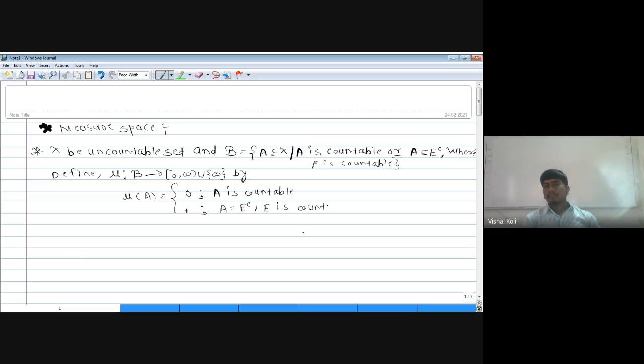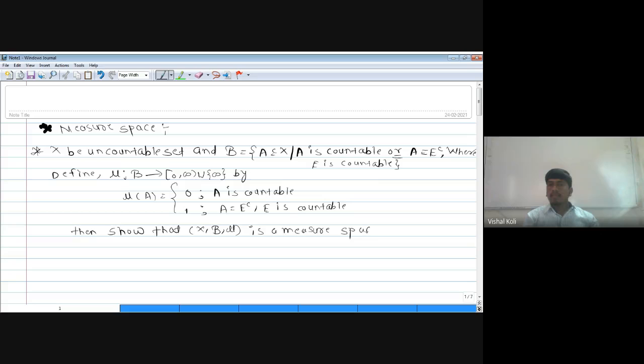Then we have to show that X with curly B and mu is a measure space. How will you prove that any triplet X, curly B, mu is a measure space?